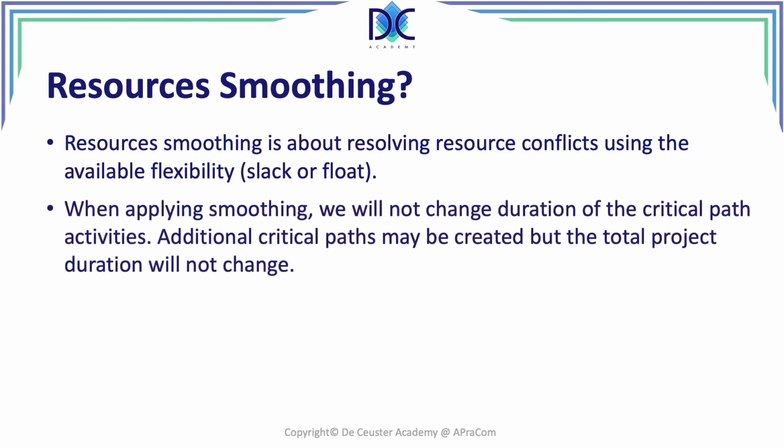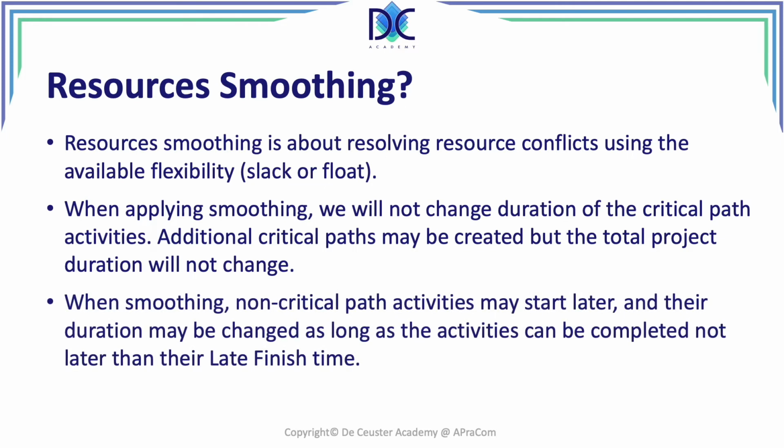Now, when we apply smoothing, we are not going to change the duration of the critical path activities. We may create additional paths, additional critical paths, but the total project duration will not change.